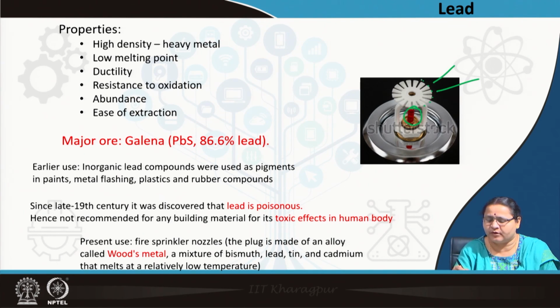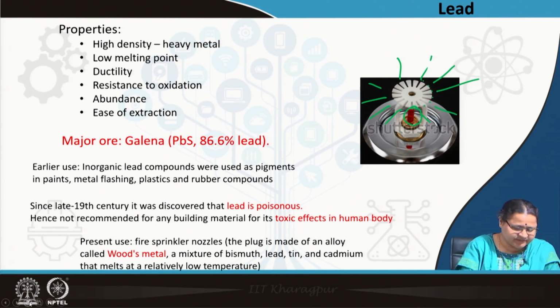Water comes out from all the points of the sprinkler. Wood's metal, a bismuth, lead, tin and cadmium alloy, is used to plug these nozzles. So this is where we find the application of lead till date.